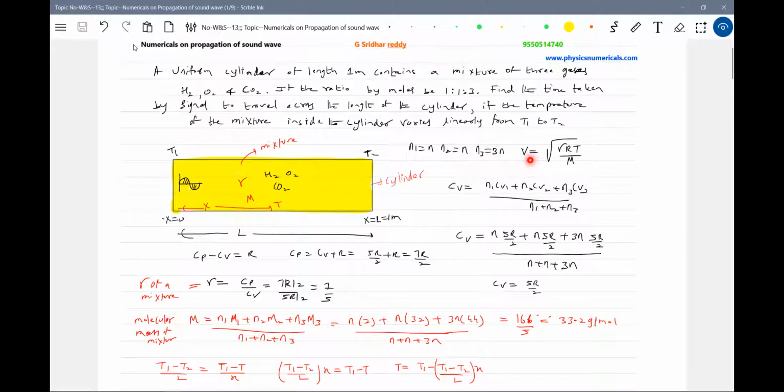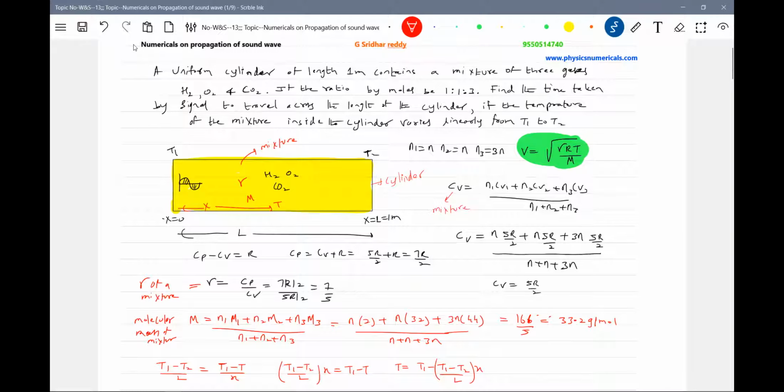Then what is the speed of sound? We know there's a formula. If you can recollect, V equals the square root of gamma RT by M, where capital M is the molecular mass. Then we need gamma of the mixture and the molecular mass of the mixture. If we know this, then we can further proceed. So how do we get gamma? For that, we should know CV of the mixture. What is CV?